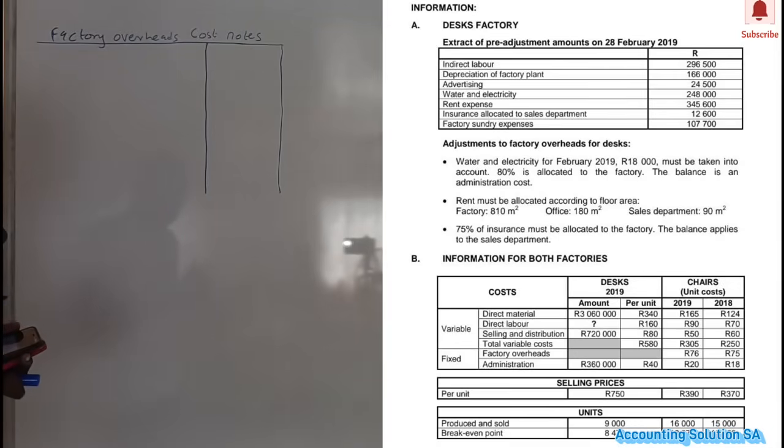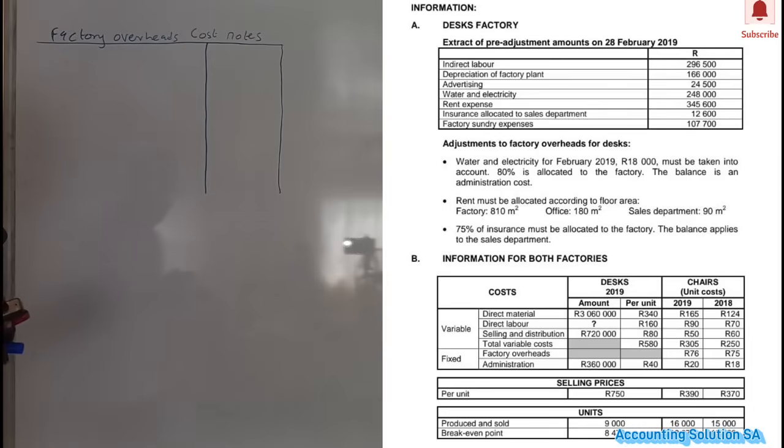Now let's go to the information that we have. Information number A is for the desk factory, where they give us an extract of pre-adjustment amounts and adjustment amounts. Information number B is for both the desk and chairs factories, but let's read information number A first.